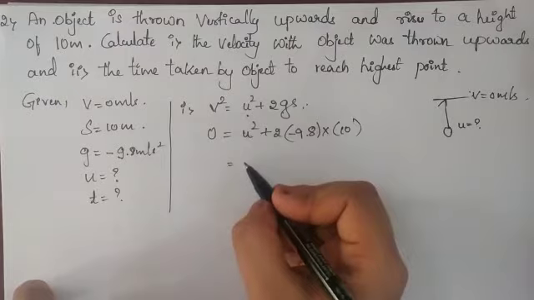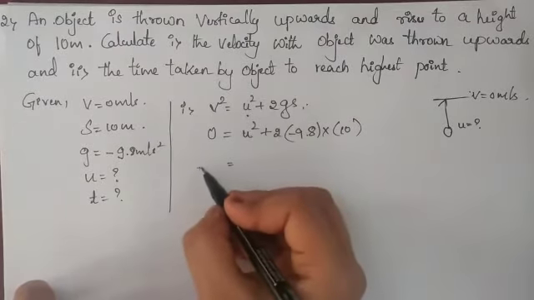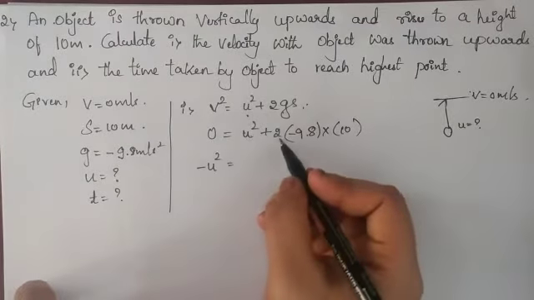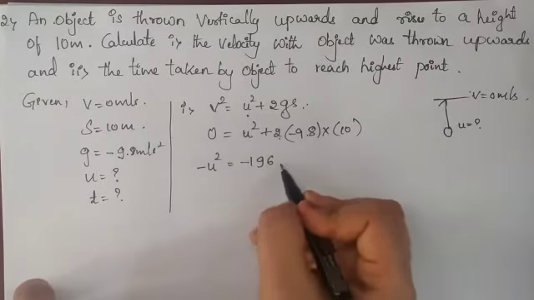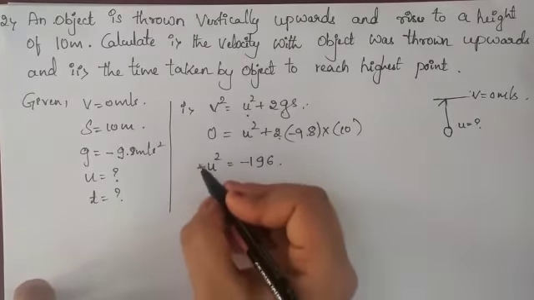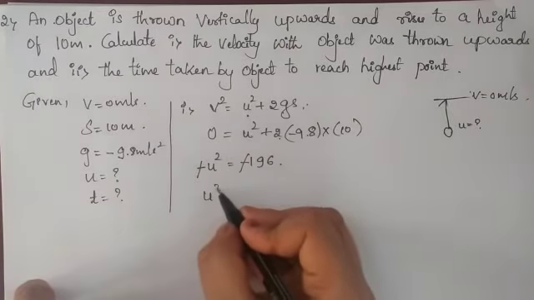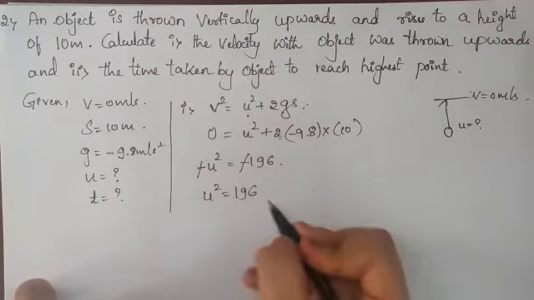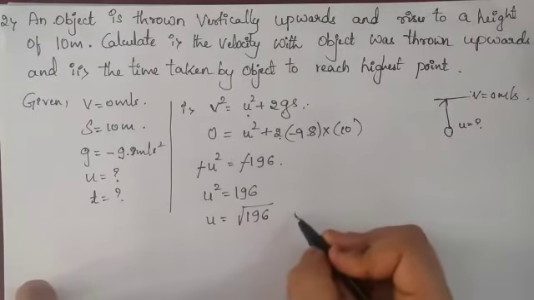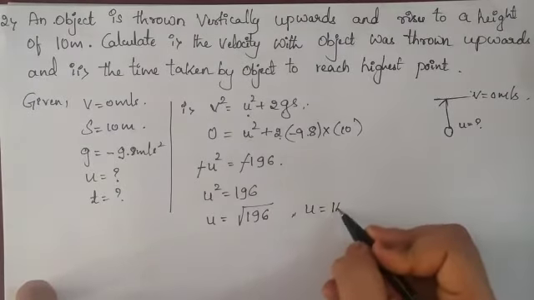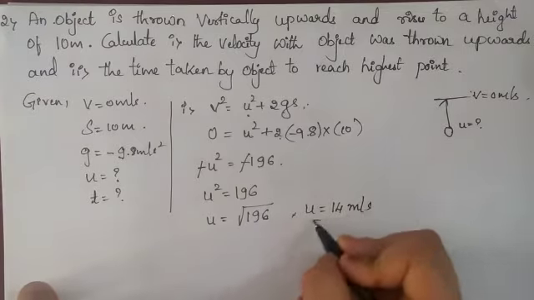Now I'll substitute. So U square I'll take this side, that becomes minus 2 into 9.8 into 10, means minus 196 I'll get. So minus and minus cancel. So U square is equal to 196. So U is equal to square root of 196, which is nothing but 14 meter per second.